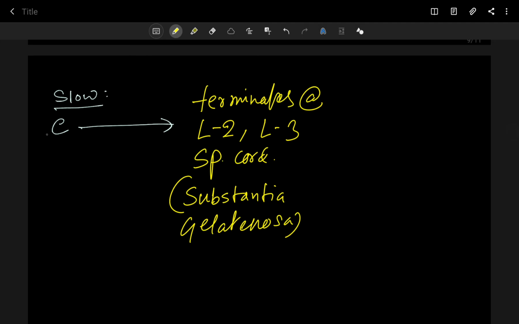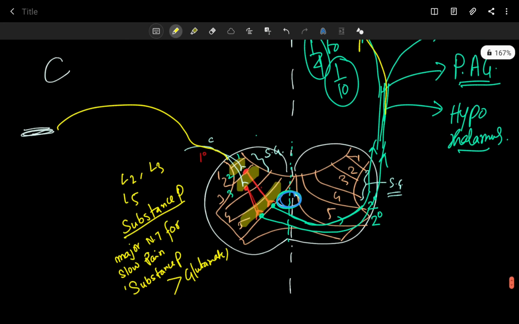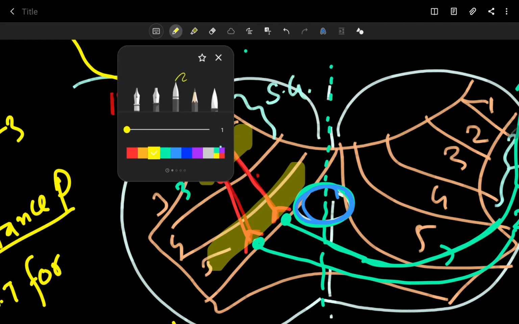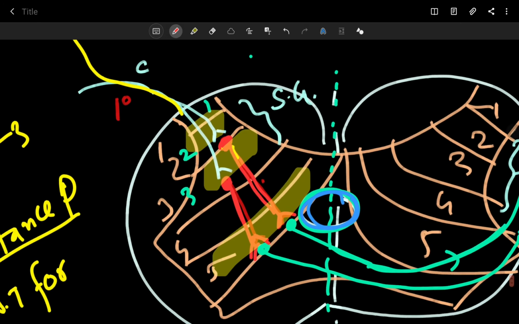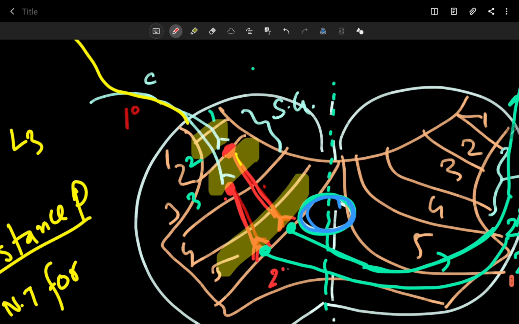Then some interneurons arise. You can see these red color neurons; these are interneurons originating from either lamina 2 or lamina 3, and they terminate at lamina 5. And then from lamina 5 the second order neuron originates.